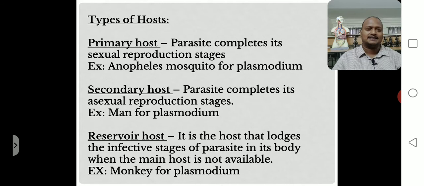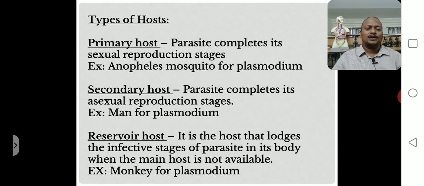Those are called parasites. Based on parasites, the hosts are divided into three different types: primary host, secondary host, and reservoir host.